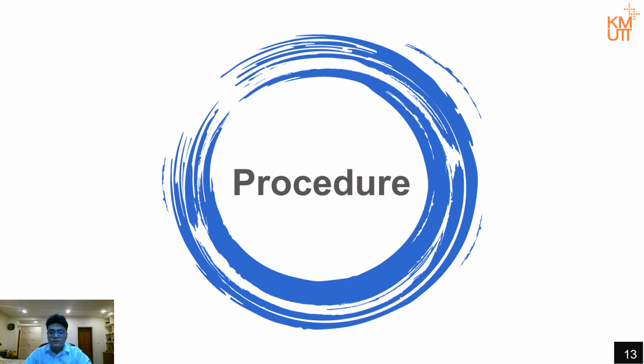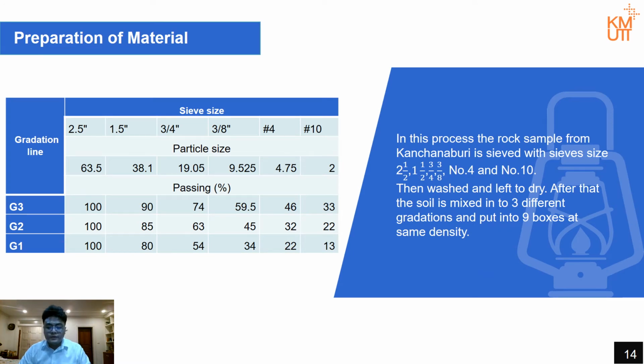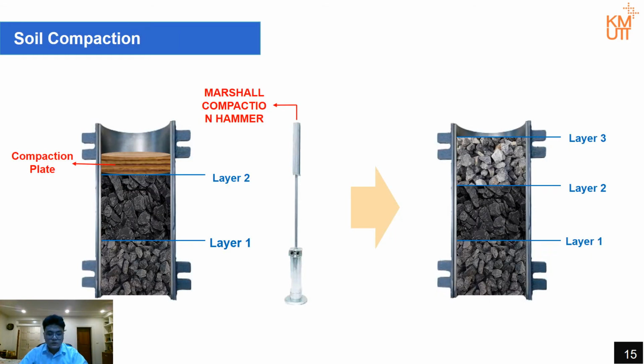For our procedure, to prepare the material, first we sieve the material using 6 different sizes of sieve: 2.5, 1.5, 3/4, 3/8, sieve number 4, and sieve number 10, respectively. Then we wash the material and leave it to dry. After that, the soil is mixed into 3 different gradations. To compact the sample, we compact it in 3 layers with the compaction plate and the compaction hammer.